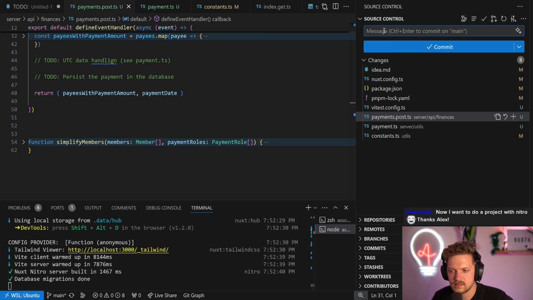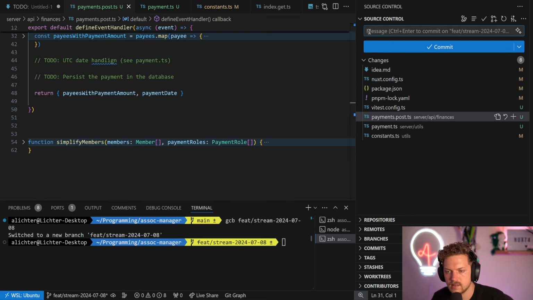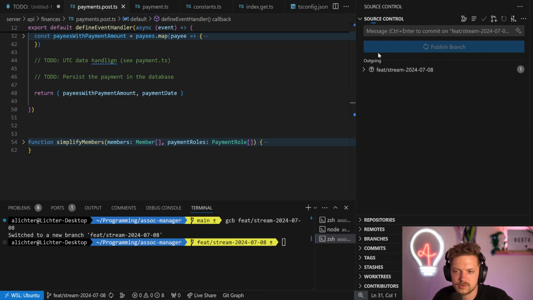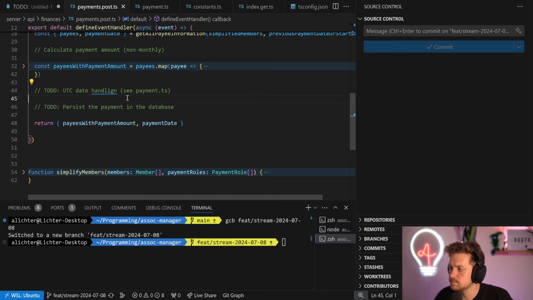Let's add this with another branch, and we say feature, it's stream 2024/7/8, that's today. Work in progress payments, because we won't do that nicely and we just squash it at some point. Okay. So here we go. That's it for now.